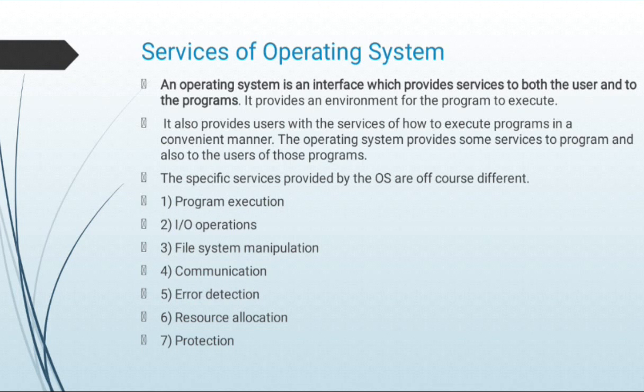A time sharing operating system schedules tasks for different users and may also include accounting software for cost allocation. So there are different services.